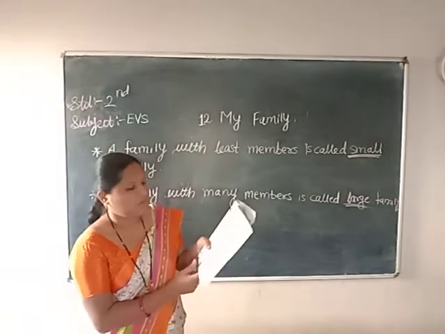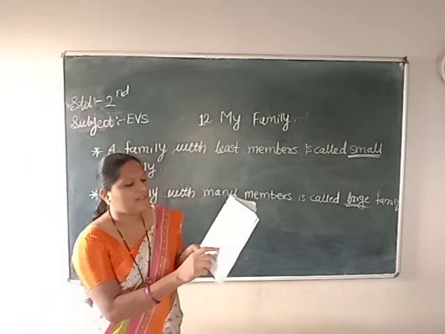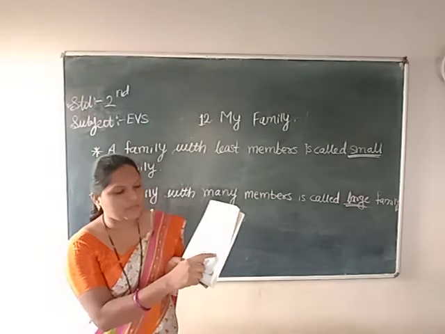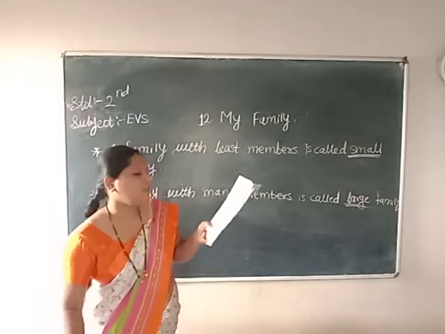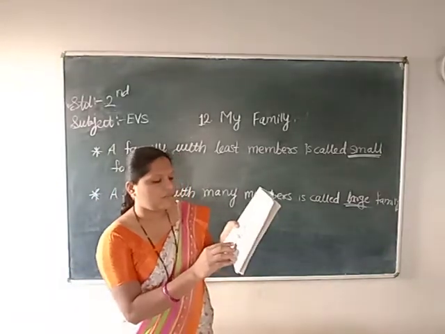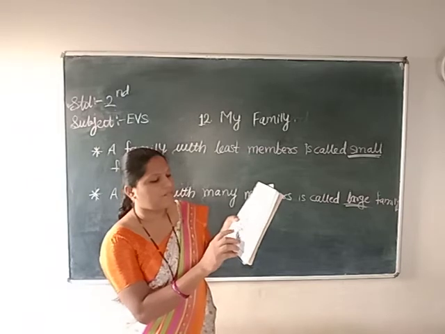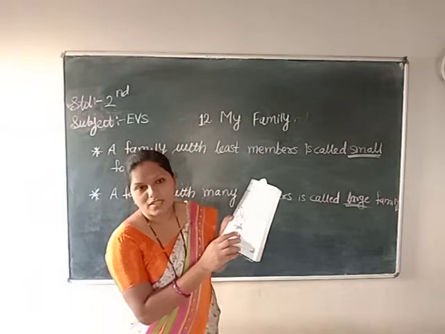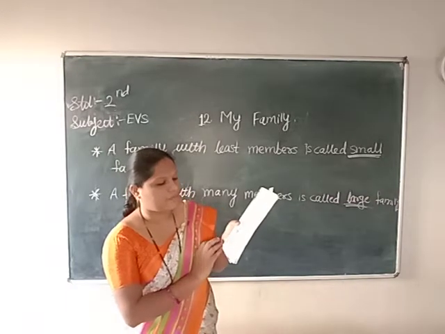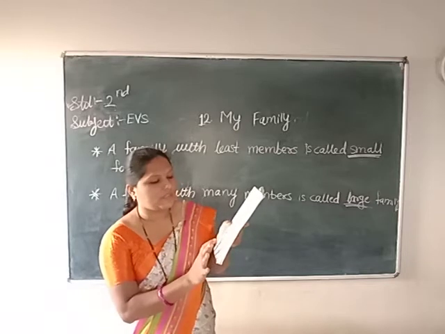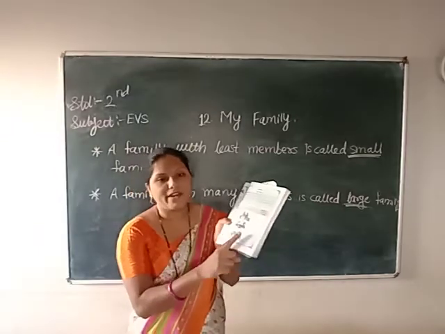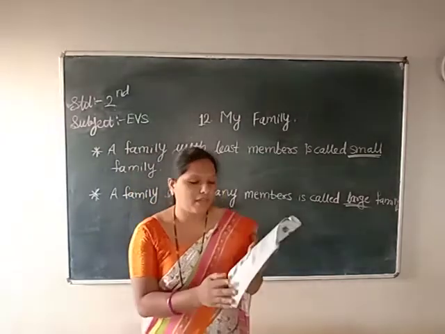Have you written? Okay. Second family: mother, father and only one girl. Means how many family members are here? 3. Write down 3 here. In the third family, so many members are there. Count neatly. Grandfather, grandmother, mother, father, uncle and aunt. So here 1, 2 children, 3, 4, 5. Total here 11 family members are there. In the fourth picture, count yourself and then write the correct number of family members here.